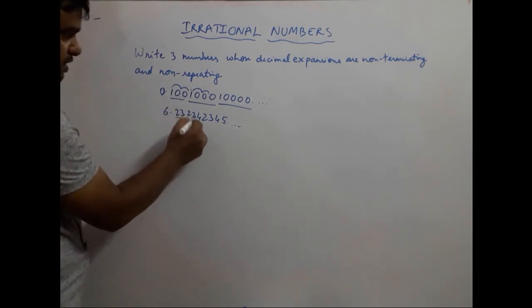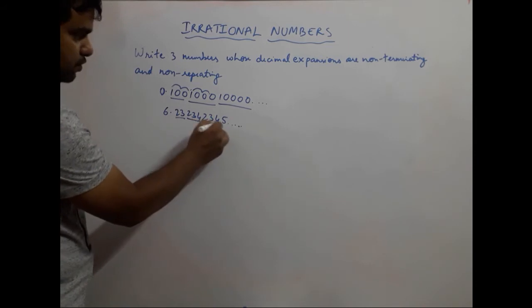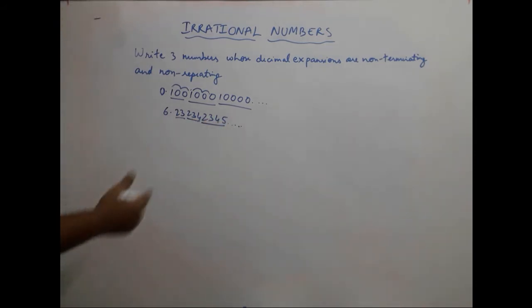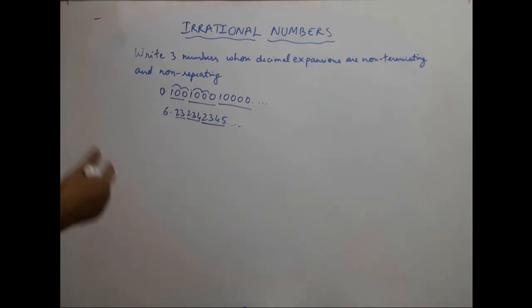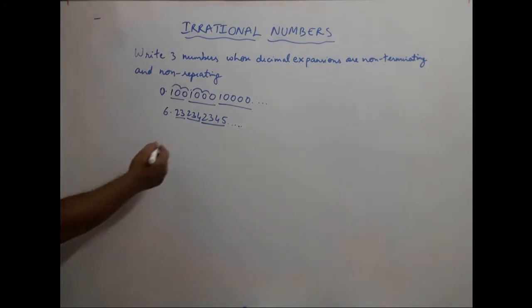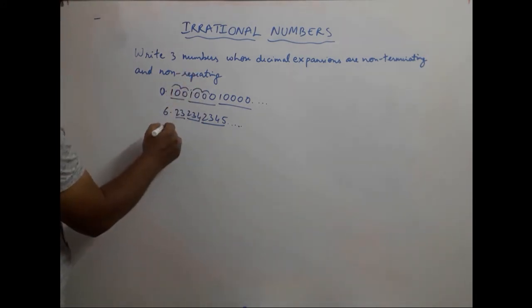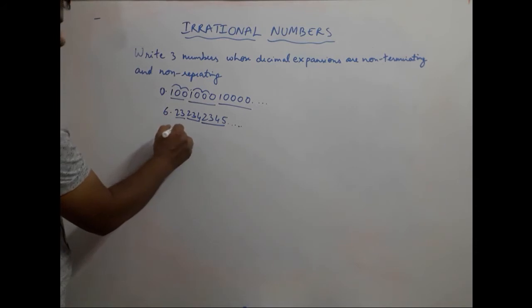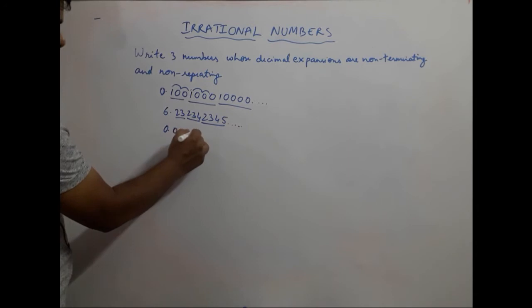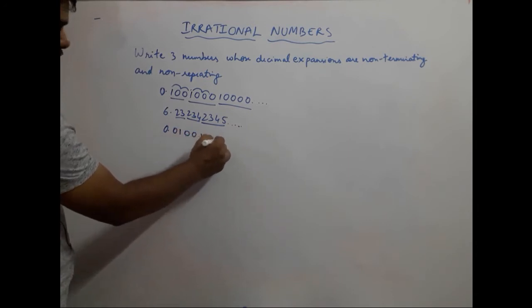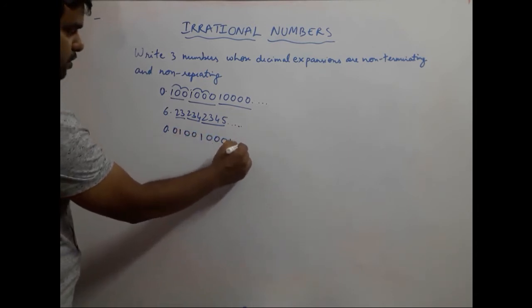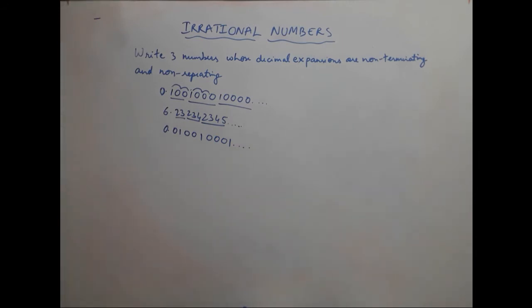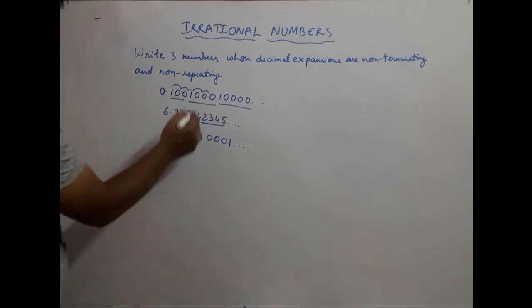So over here, have a look at what I did. This is 23, then it was 234, then it was 2345. So it kept on showing different numbers, so that was not repeating. Let us put down another number like 0.01001 0001 dot dot dot. Okay, again it is something similar to this.